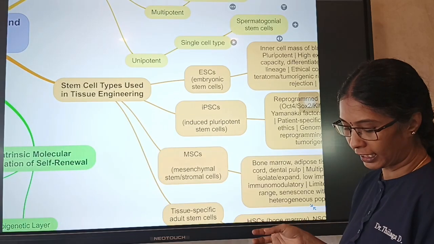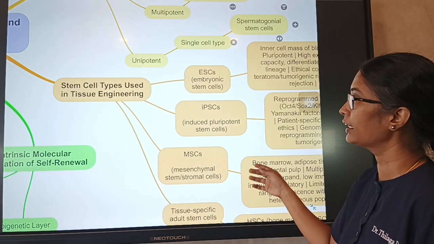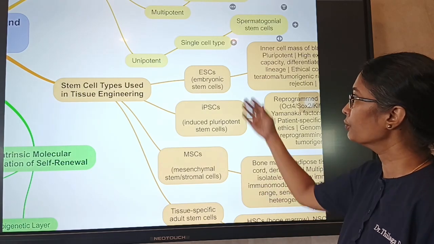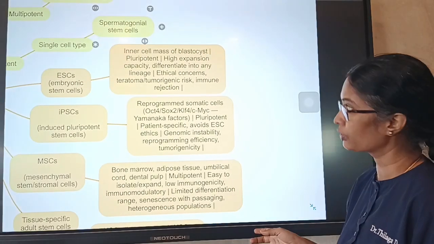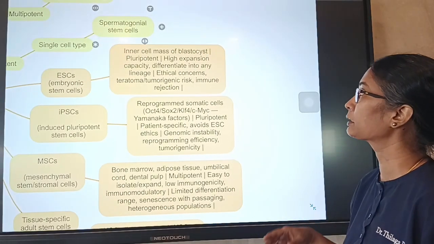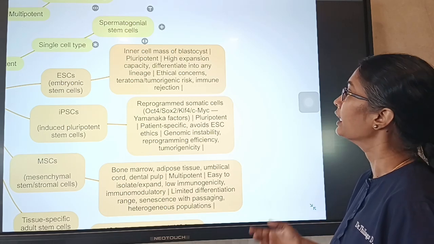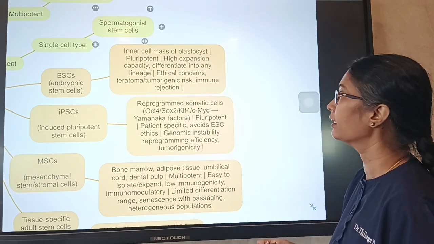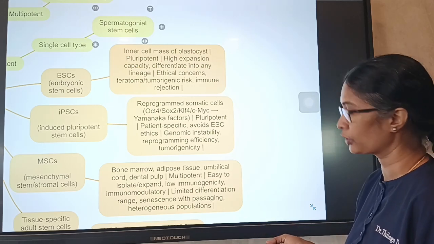Now, the stem cell types used in tissue engineering. What are the stem cells which are used in tissue engineering? Though we have a lot of different potency stem cells, we use the embryonic stem cells. The inner cell mass of the blastocyst is pluripotent, and it has high expansion capacity. It can differentiate into any lineage, that is the 3 germ layers. But there are some ethical concerns, and teratoma or tumorigenic risk is there, and immune rejection is also possible.